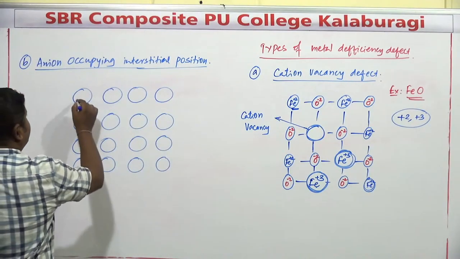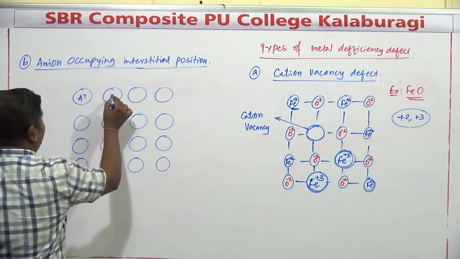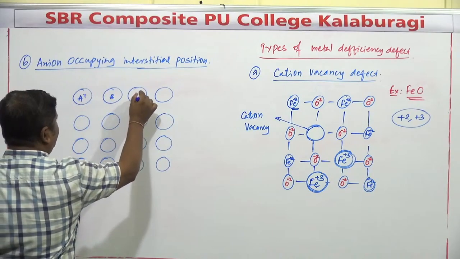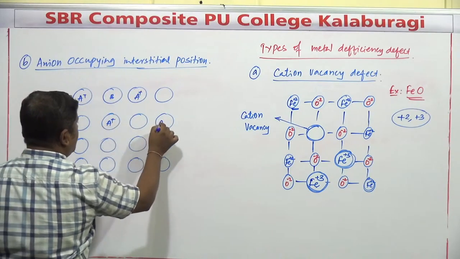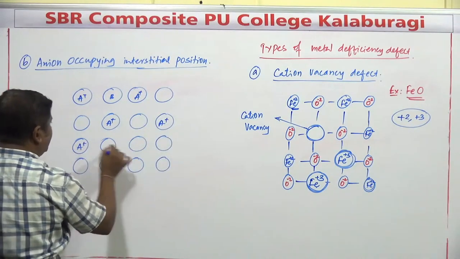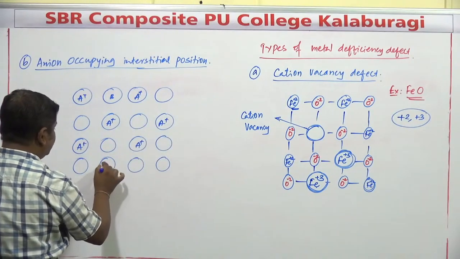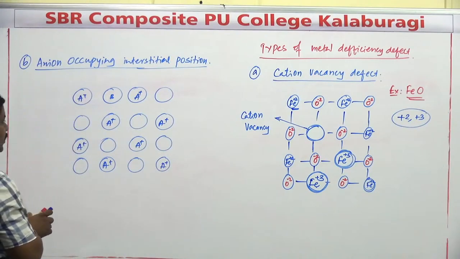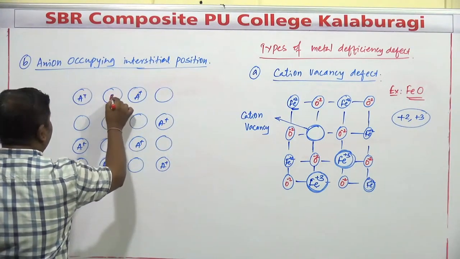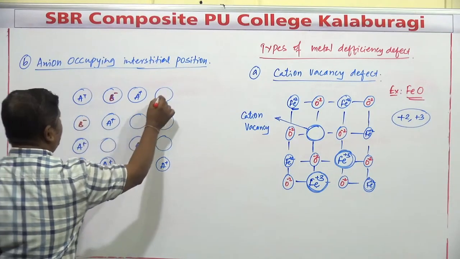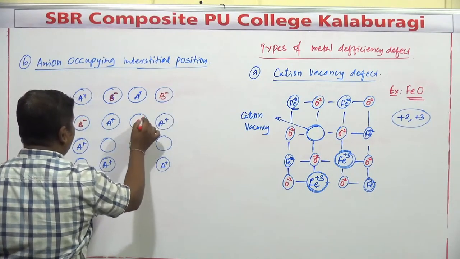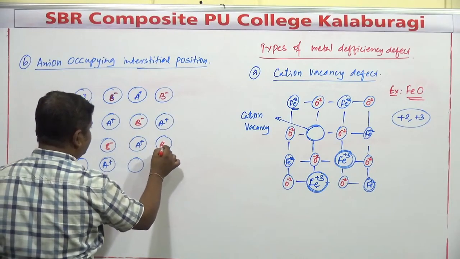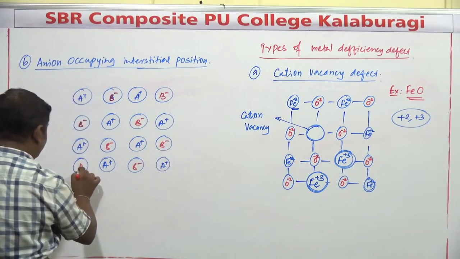This is A plus, this is B minus. I'll mention here: this is A plus, A plus, A plus, A plus, A plus, and A plus. This position is which one? It is B minus, B minus, B minus, B minus, B minus, B minus, B minus.